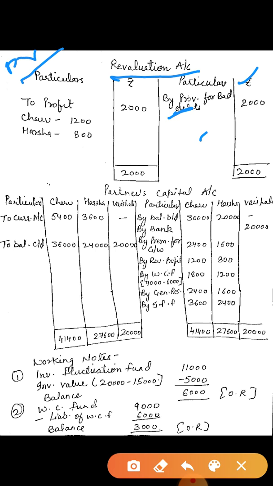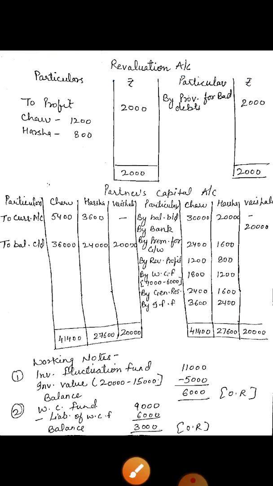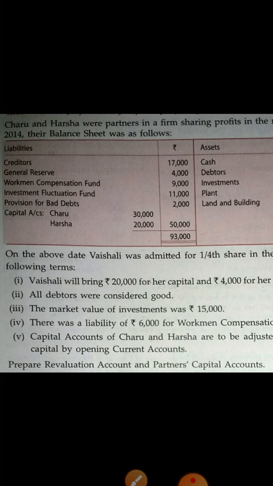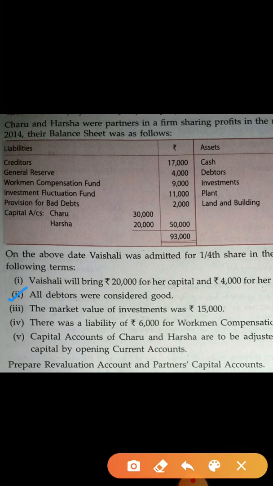Now in this question you have to prepare the revaluation account. Look at this question, additional information. Second point, all debtors were considered good. First of all, debtor means asset. You can see on the asset side debtors are given. So all debtors were considered good means no doubtful debt, no bad debt.